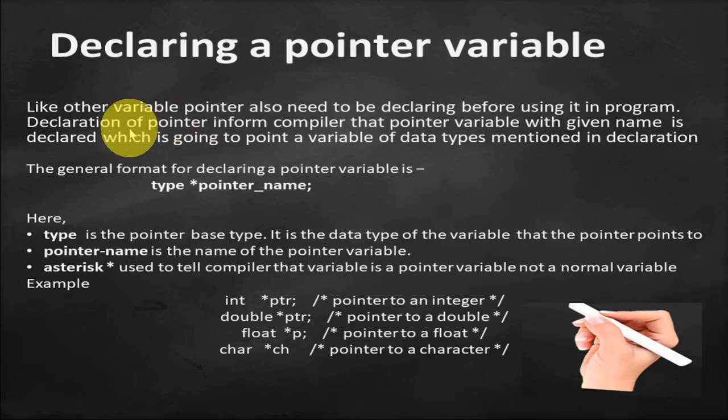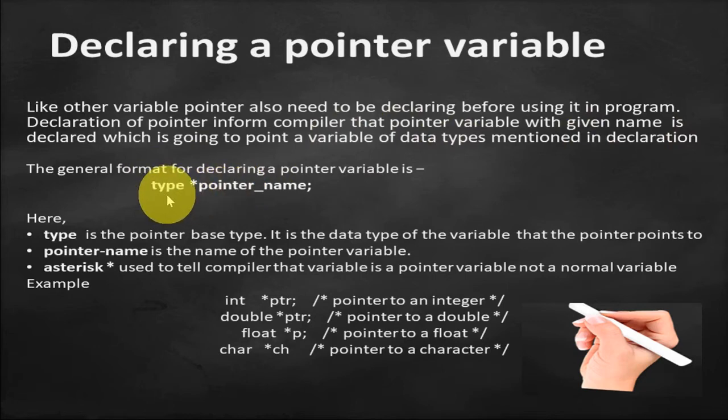Declaration of a pointer informs the compiler that a pointer variable with a given name is declared, which is going to point to a variable of that type mentioned in the declaration. Okay, and this is the general format for declaring a pointer variable.